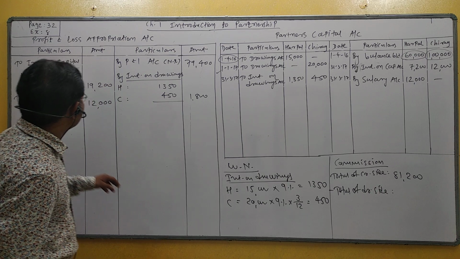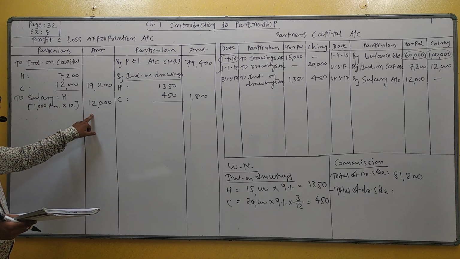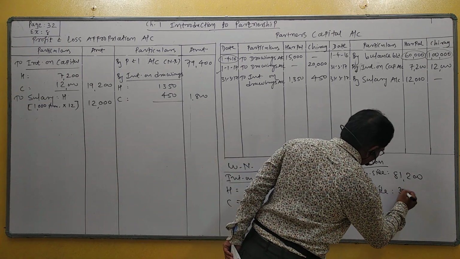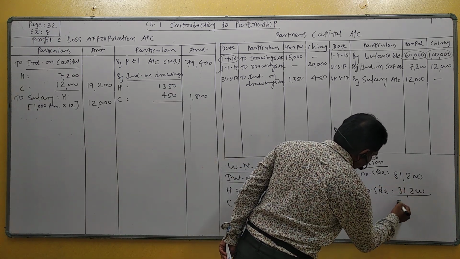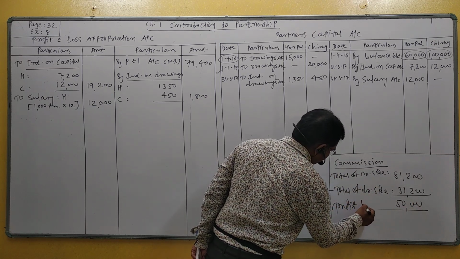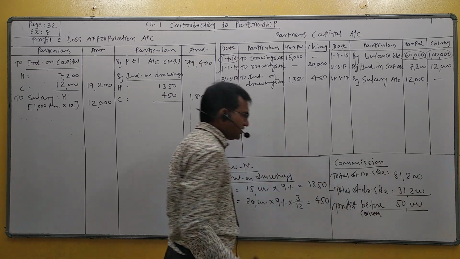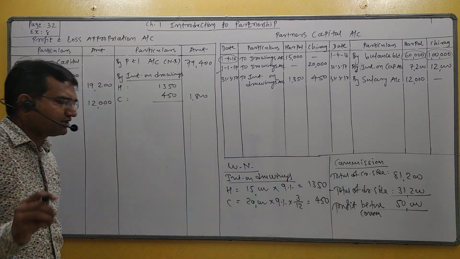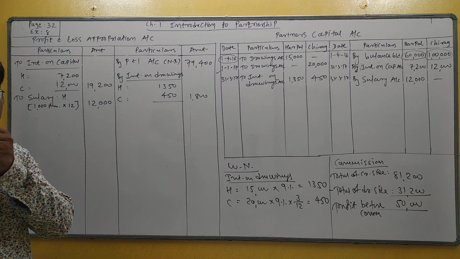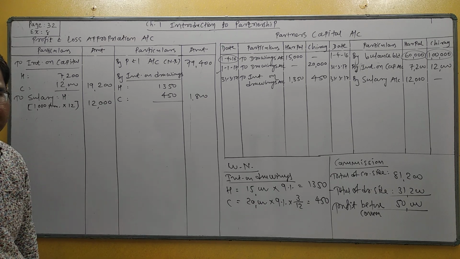Total of debit side is 31,200. So what is your profit? This is profit before commission. And as per the condition, Chirag is entitled to get 5% of divisible profit. 5% of divisible profit, not after deducting his commission.